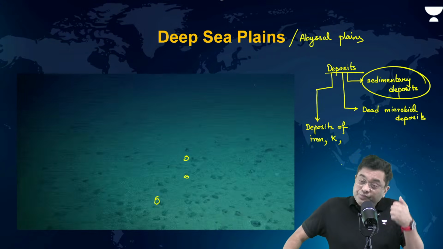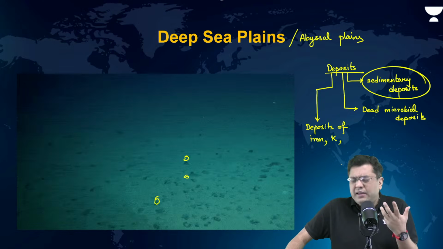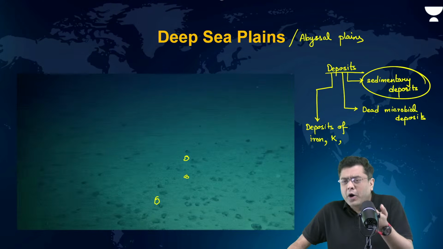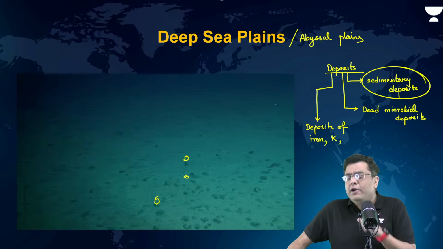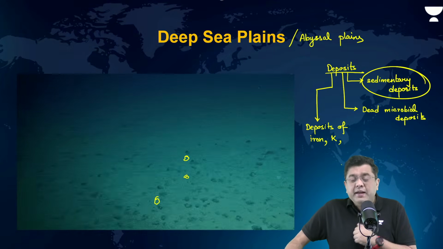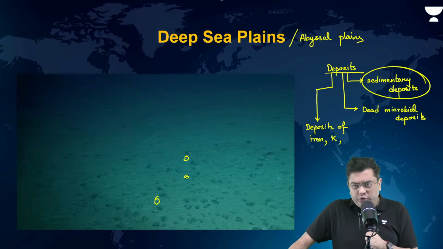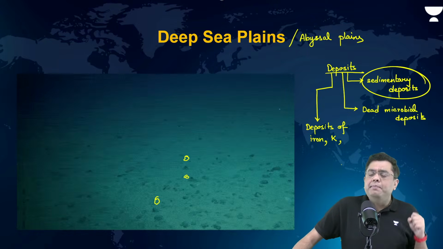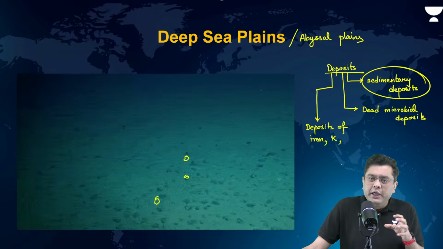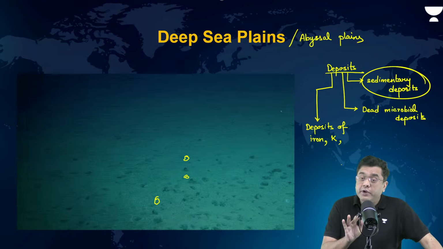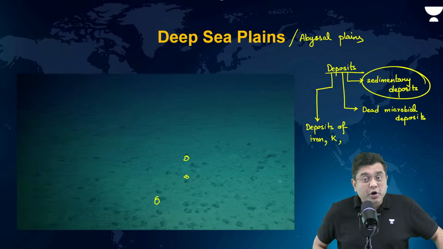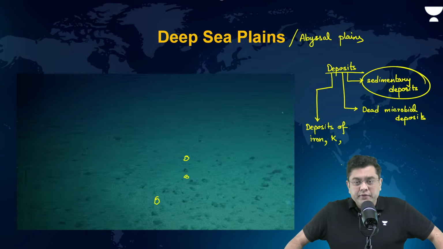They will also have nickel, cobalt, chromium, these kinds of minerals. That is why these are referred to as polymetallic nodules. They will have multiple metallic aspects within them. So those polymetallic nodules will be found in the region of these deep sea plains.